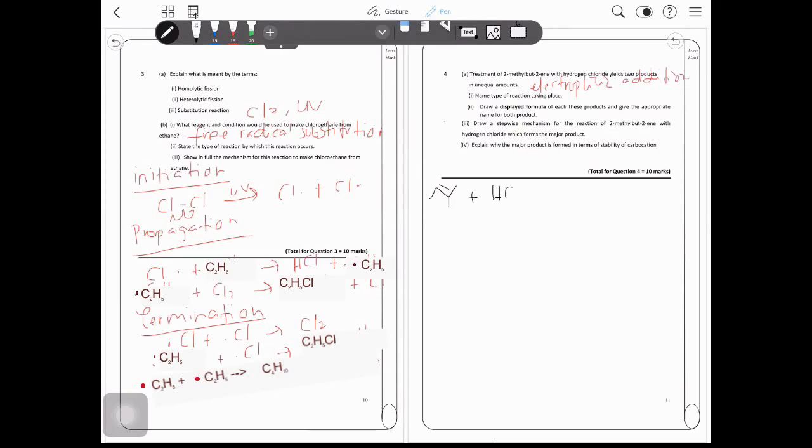When you react with hydrogen chloride, it will yield 2 products according to the stability of the carbocation and also due to Markovnikov's rule. So the major product would be 2-chloro-2-methylbutane, following Markovnikov's rule and also the stability of the carbocation. And we have the minor product, in which the Cl will be here, and this is against the stability of the carbocation and also anti-Markovnikov.